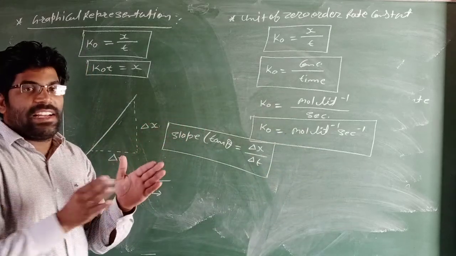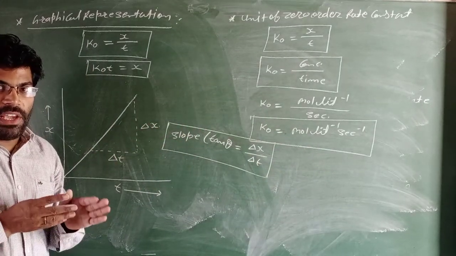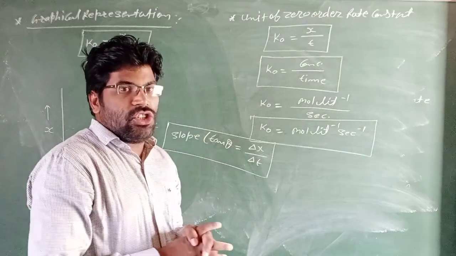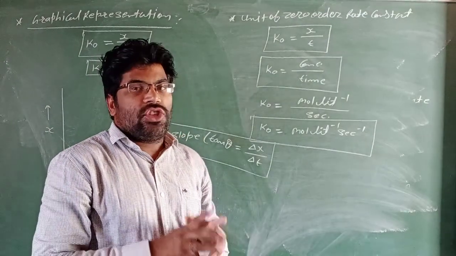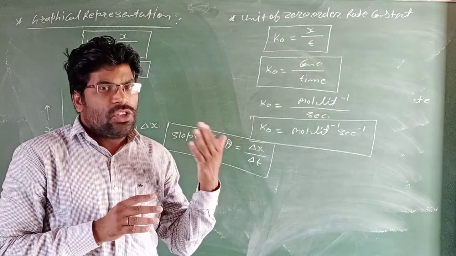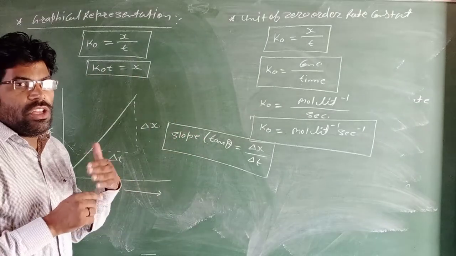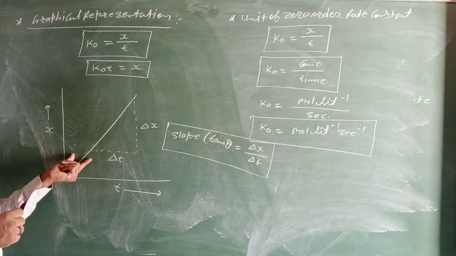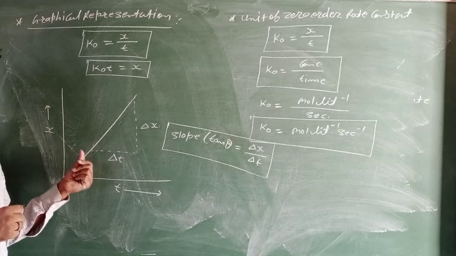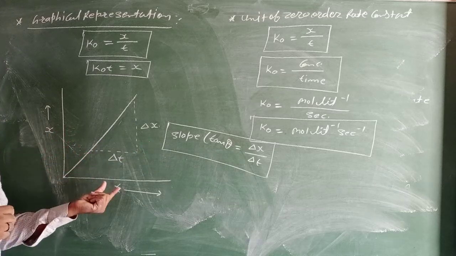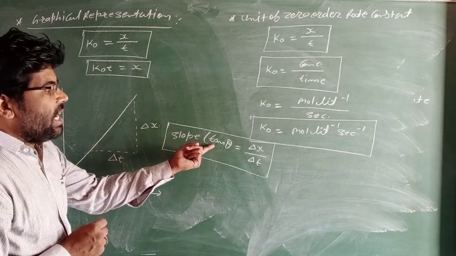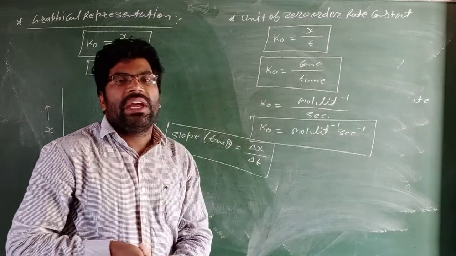So this is the graphical representation of the zero order rate constant. In the zero order rate constant formula, change of concentration is proportional to the time taken for changes. So a positive straight line is obtained between x and t, and the slope of this positive straight line is tan theta equals del x upon del t.